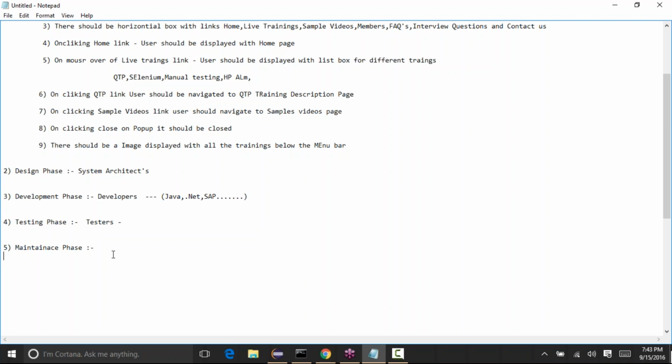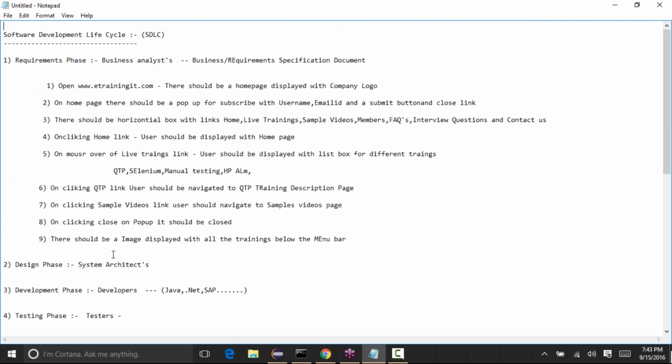So generally, these are the five different phases that we have in the software development life cycle. In the requirements phase, we get all the requirements. Based on the requirements, we design the application in the design phase. Once the designing has been completed, we go to the development phase, where the developers develop the application.